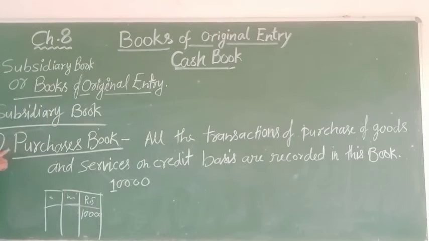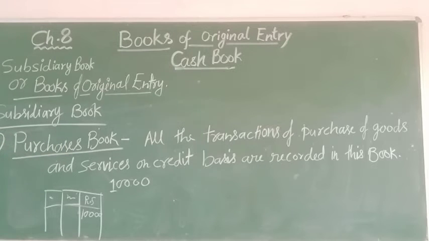This is the purchase book under the subsidiary books. Subsidiary books are very useful for big, heavy transactions and the growth of your business.